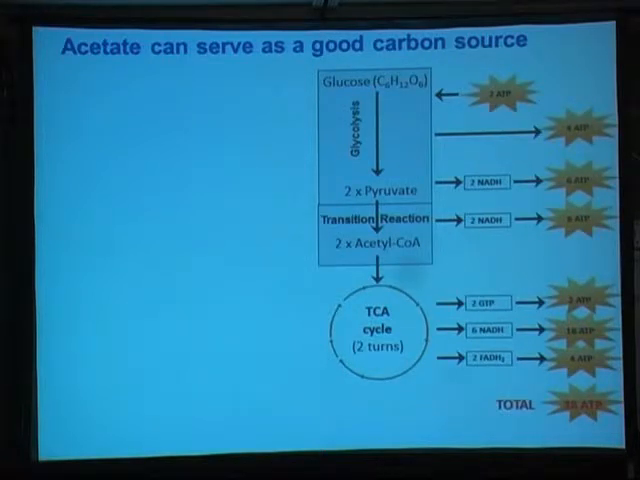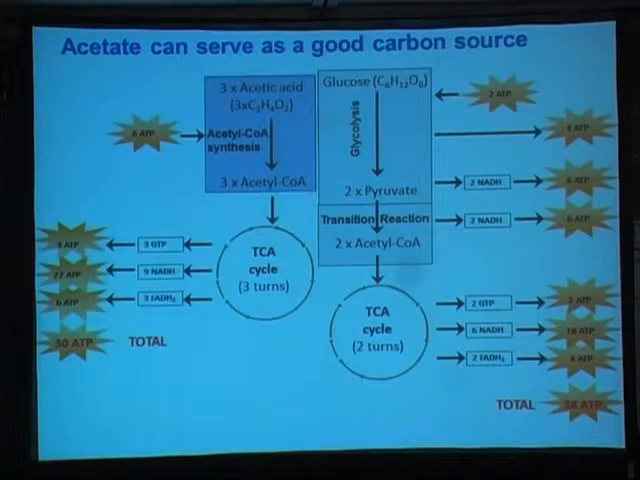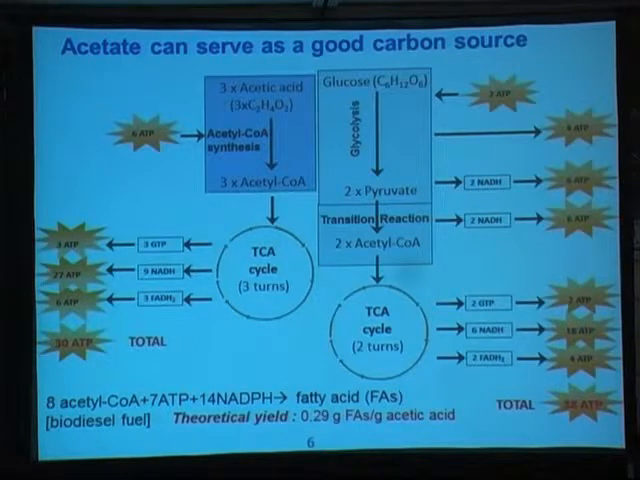If you look at glucose, if one mole of glucose is completely degraded to CO2, it can produce 38 ATP. Glucose is a 6-carbon molecule, while acetate is a 2-carbon molecule. So if you think about 3 moles of acetate, they are carbon equivalent to the glucose. They can actually produce 30 ATP. So you can think about acetate also having a lot of energy, almost close to glucose, right? And so this energy can be utilized to make biofuel.